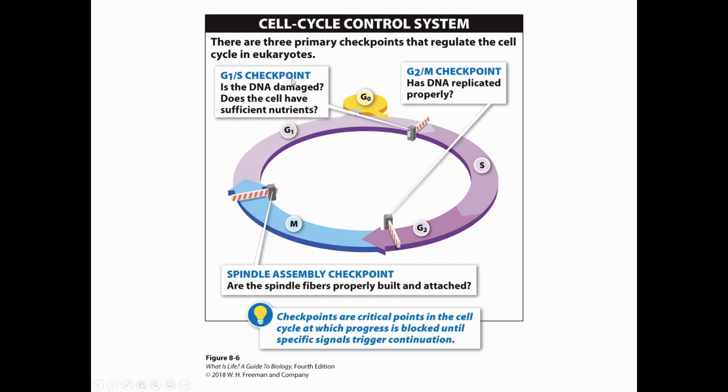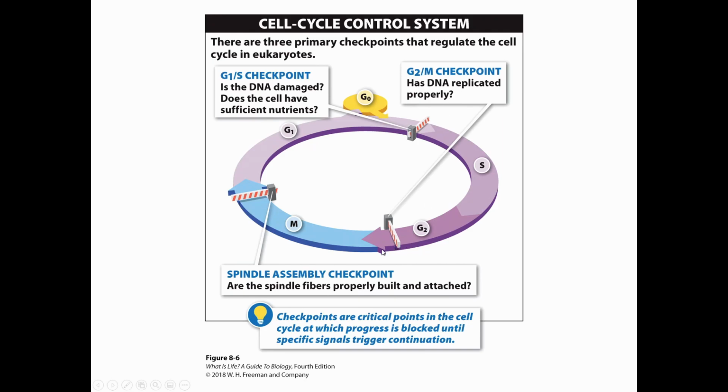In the G1S checkpoint, this is where we're going from normal activities into DNA replication. And what we're going to do there is double check and make sure that the DNA has not been damaged, and that the cell is actually ready. Do we have the nutrients? Do we have the supplies needed in order to actually go through division? If we meet those requirements, then we can pass through that checkpoint and replicate the DNA.